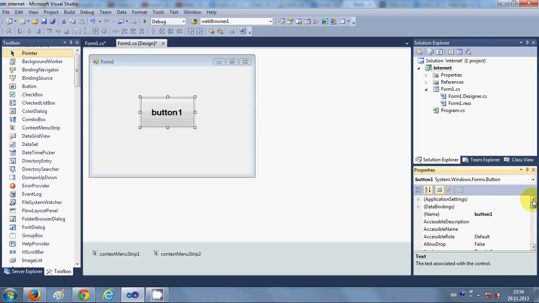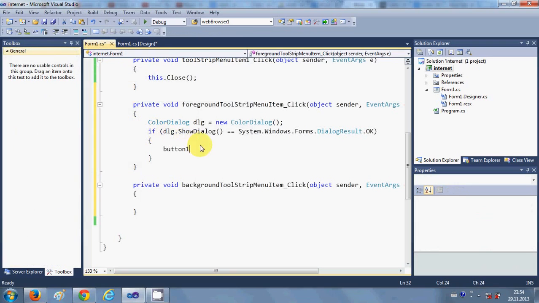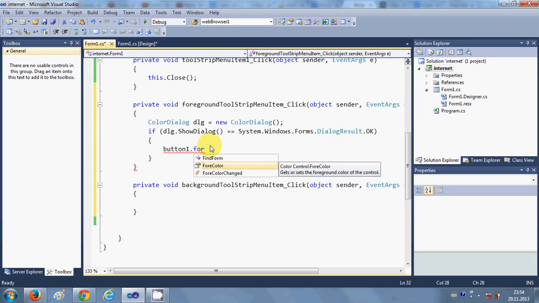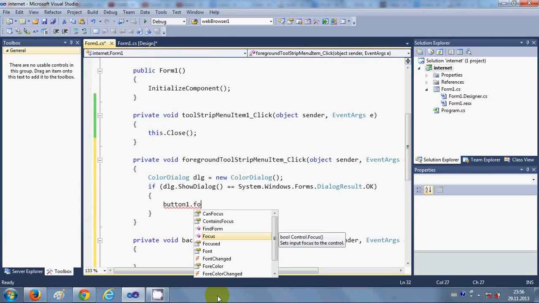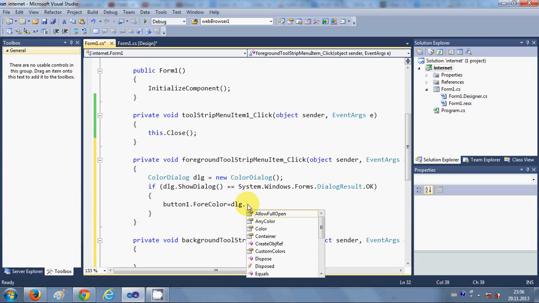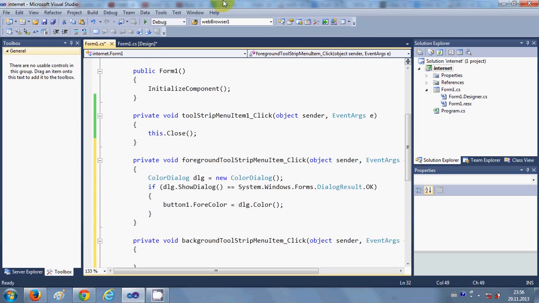So I will go here, go to the properties, and the name of the button is button1. I will copy and paste this button1.ForeColor is equal to, and then just copy this dialog here and paste it here, dlg.Color.